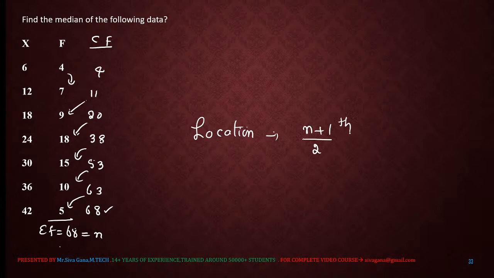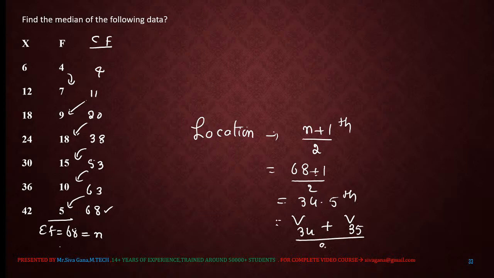N is how much? 68. 68 plus 1, 69. 69 by 2 is 34.5th place, which is the value at 34th place plus value at 35th place, divided by 2.